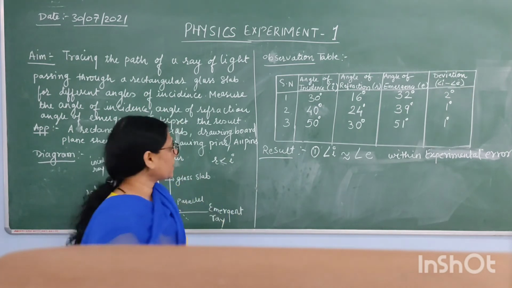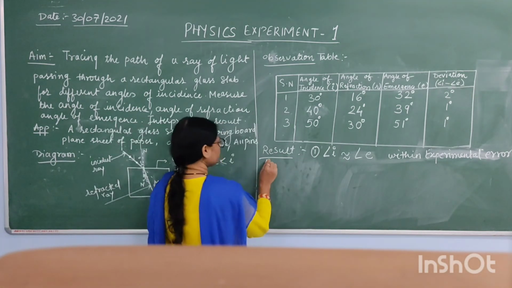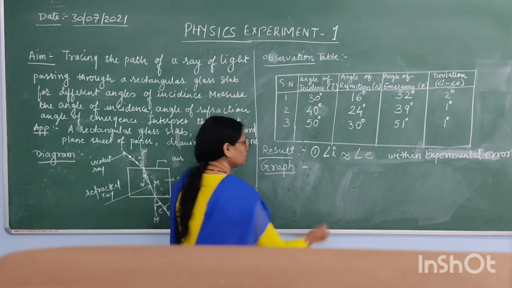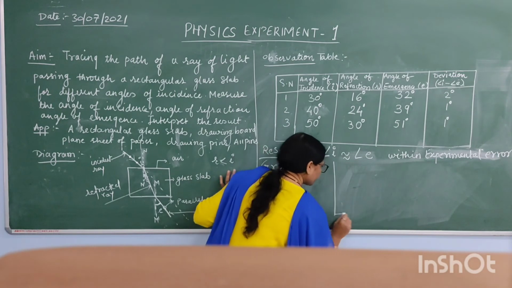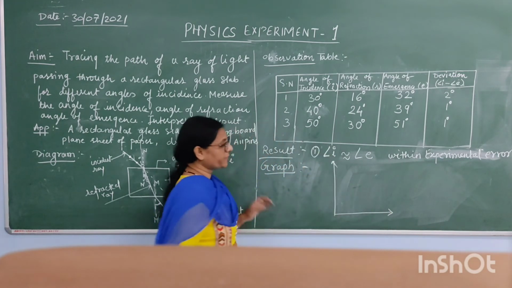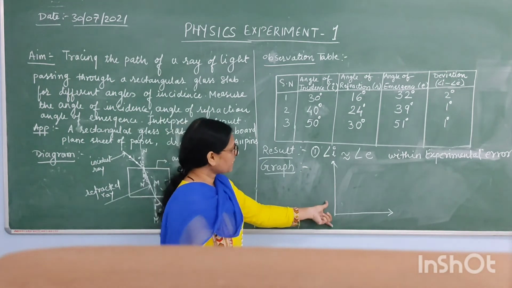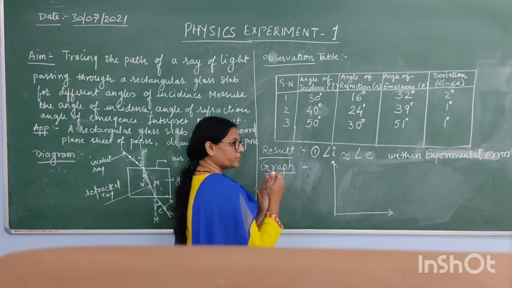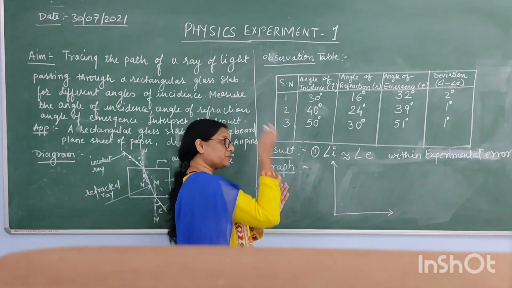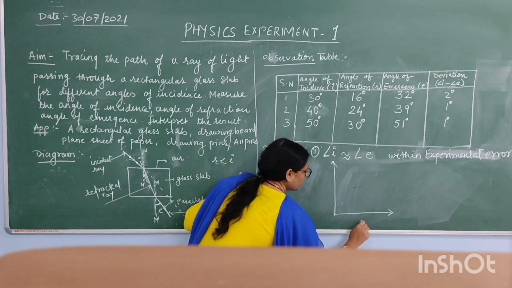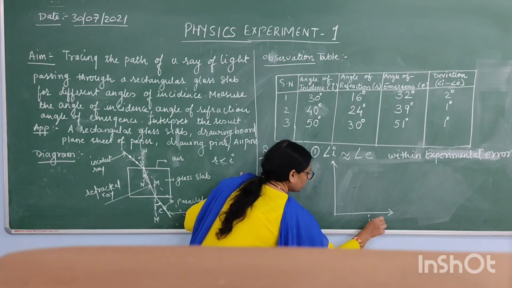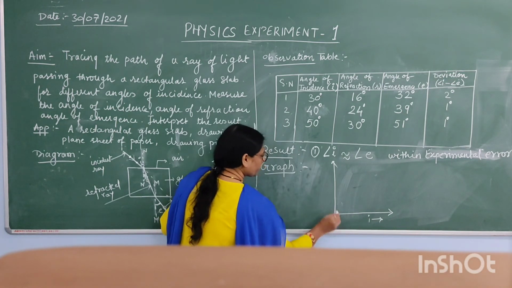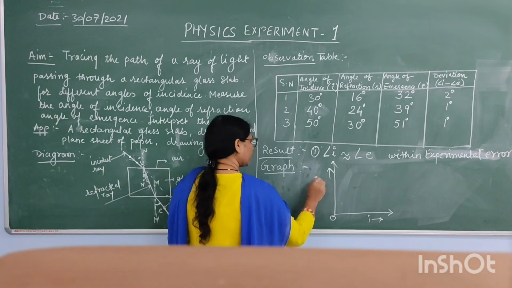Afterwards, you have to draw a graph between two parameters, so we can find out the nature of the graph. Along the x direction, you have to take the values of the angle of incidence, and along the y direction you have to take the angle of emergence.